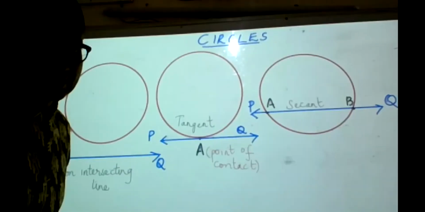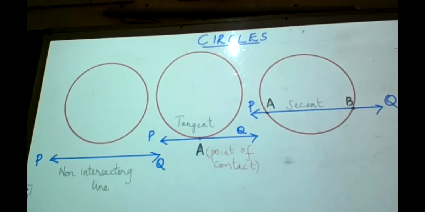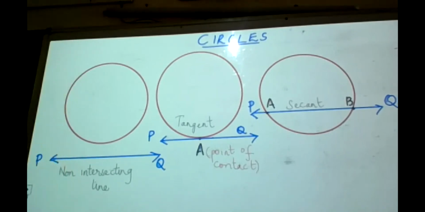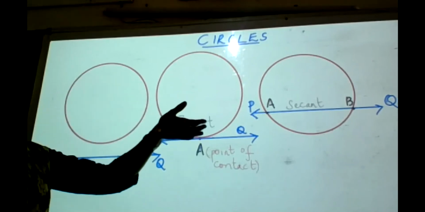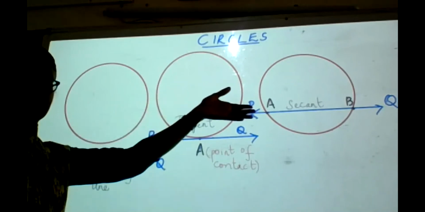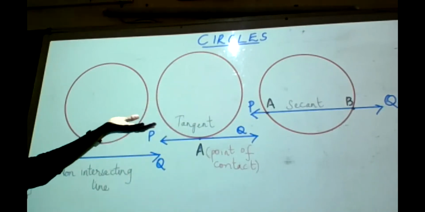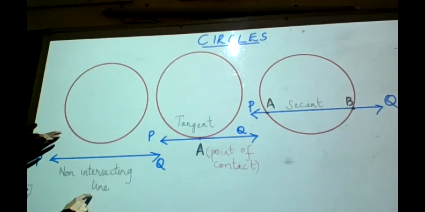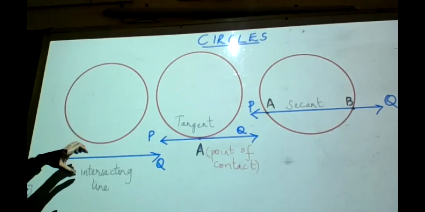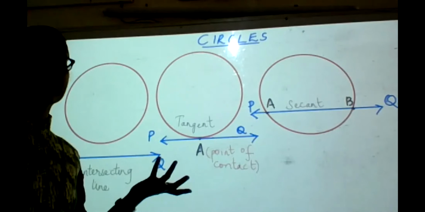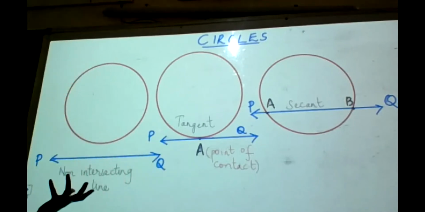So you will be drawing these figures later on maybe. If you don't find time now, just listen to me. You can play back and always draw the figures. Now I have taken 3 cases in which a line is interacting with a circle. The circle is already there. The line is going to interact with the circle in different manners. In the first case, I have a non-intersecting line and a circle. That means there is no connection between the line and the circle. So there is no property that we have when the line is not interacting with the circle.